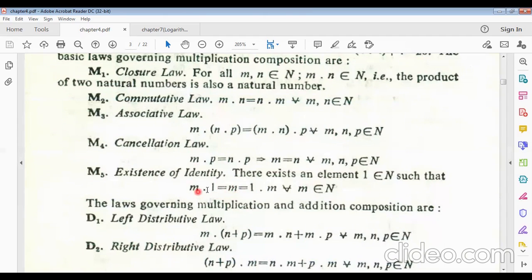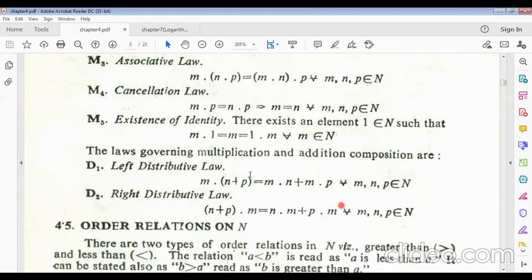That means m into 1 equals m equals 1 into m for all m belonging to N. The laws governing multiplication and addition composition can be written like this: this is the left distributive law, m into n plus p, and if we write n plus p into m, this is the right distributive law.